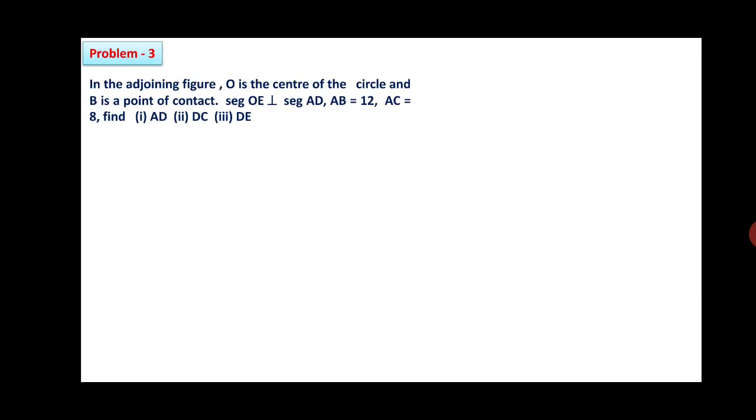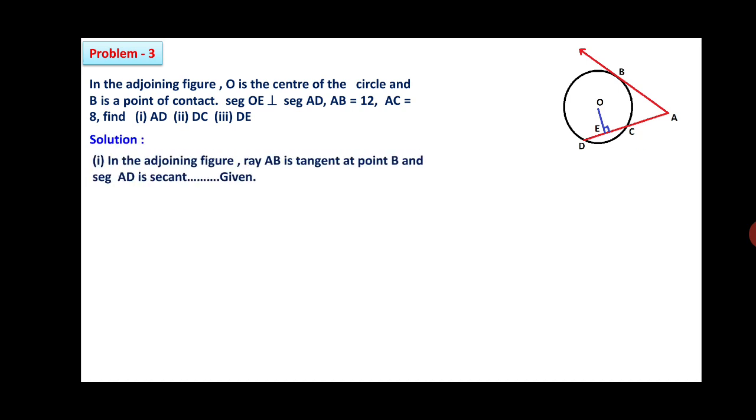So friends, we will continue with the third problem. In the adjoining figure, see, this is the adjoining figure. O is the center of the circle and B is the point of contact. Segment OE is perpendicular to AD. AB is 12, AC is 8. We have to find out AD, DC and DE.